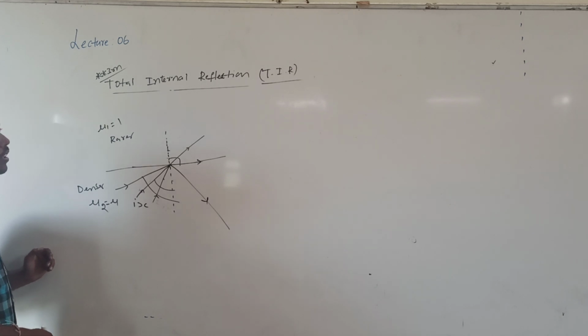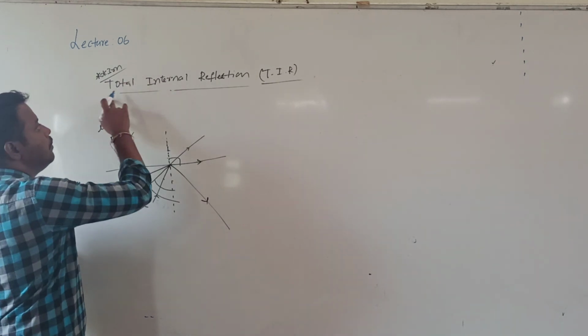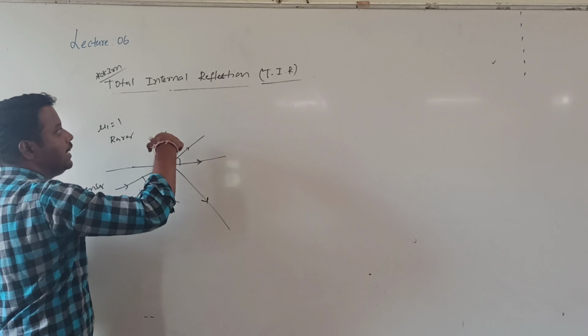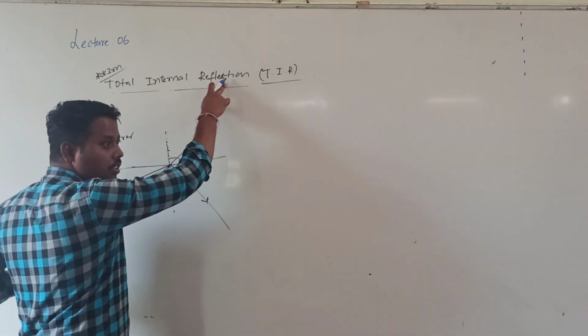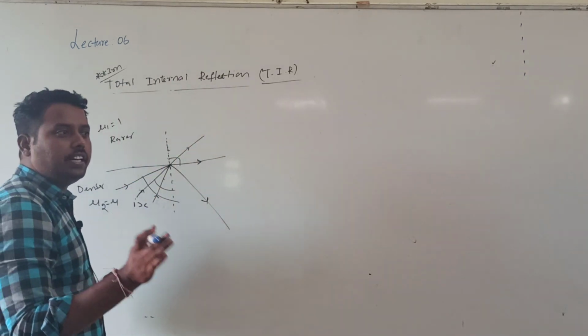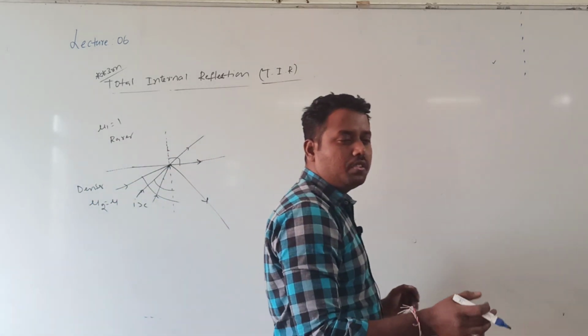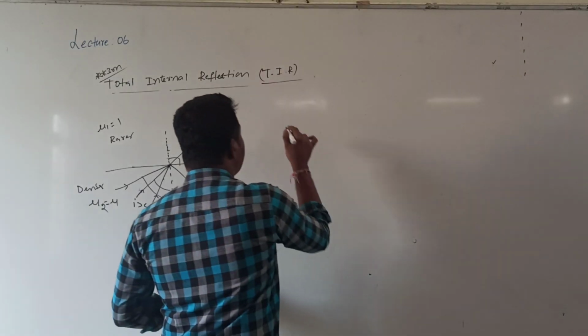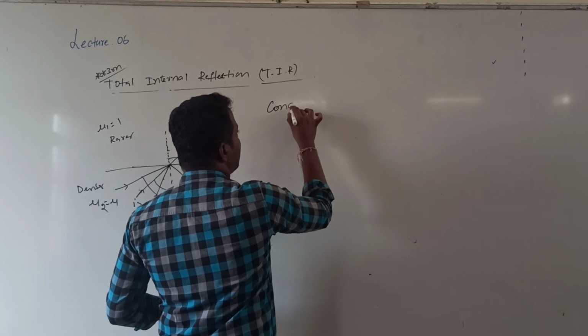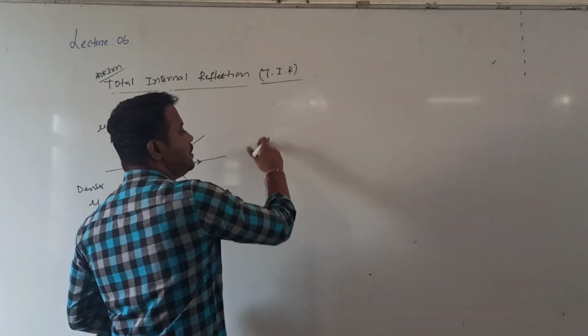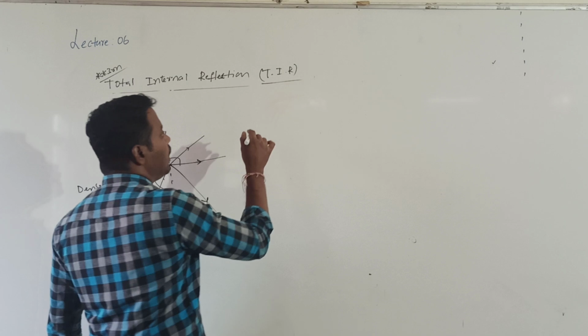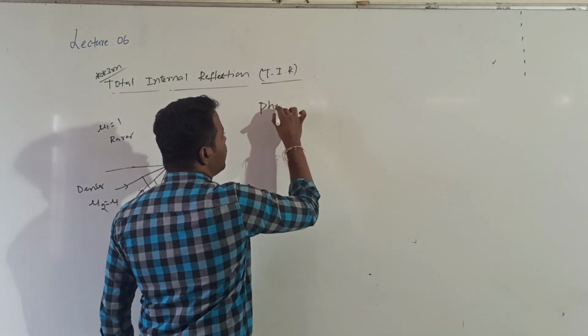Are you getting? So why total? Total means complete, internal means inside only, reflection. So when will total internal reflection take place? What are the conditions for TIR? So first, what is TIR? TIR is a phenomenon.